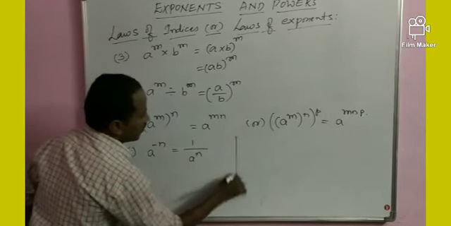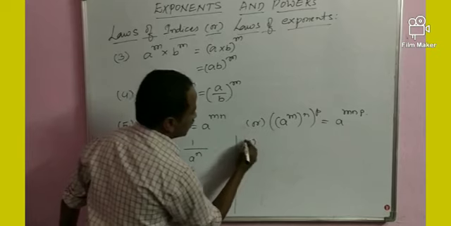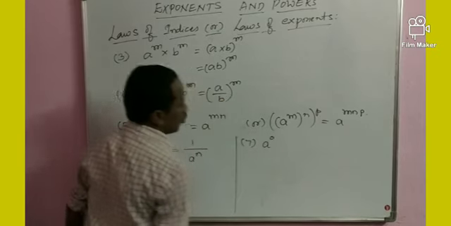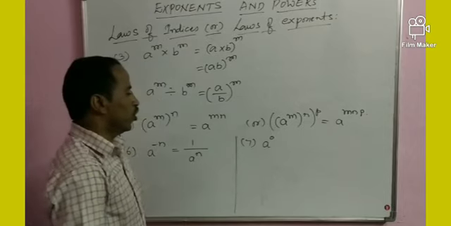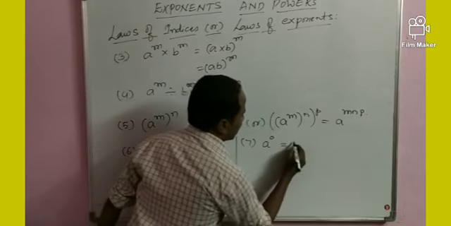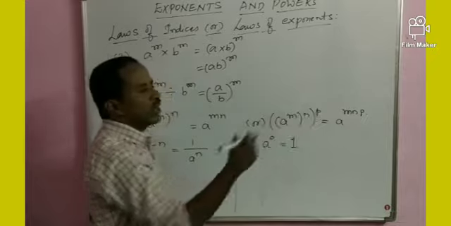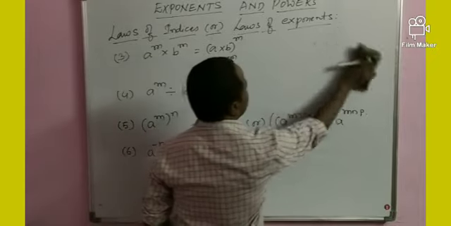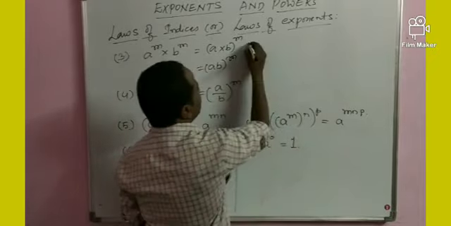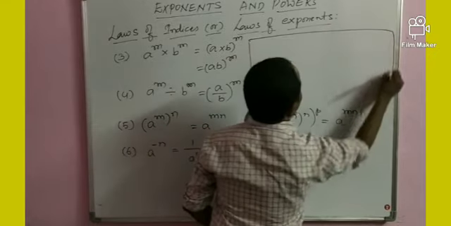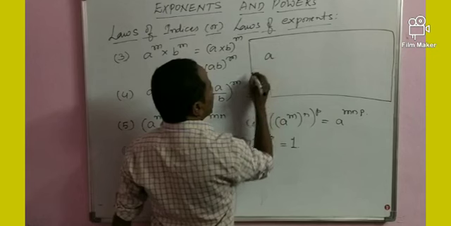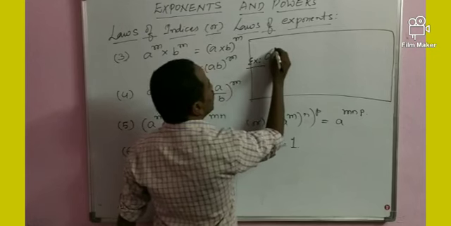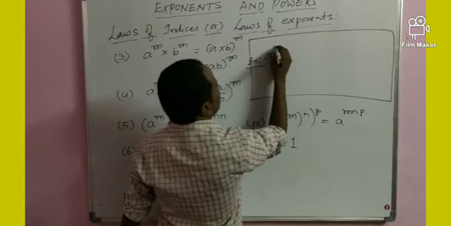Next up, seventh one. A raised to the power of 0. Listen, we get 1. How to get 1? Listen, my dear students, one example is this. A power 10 minus 10.